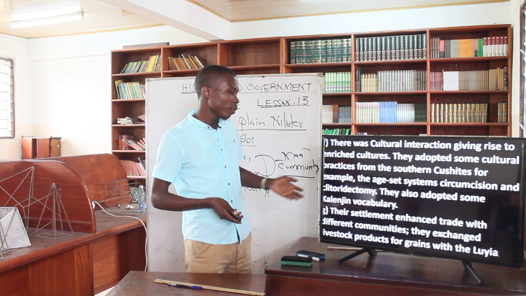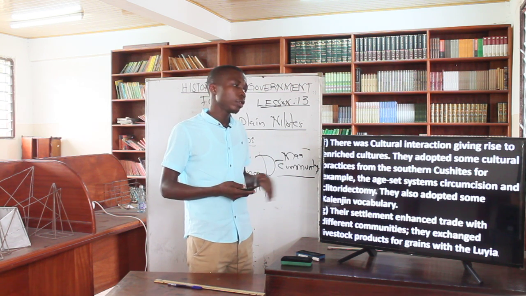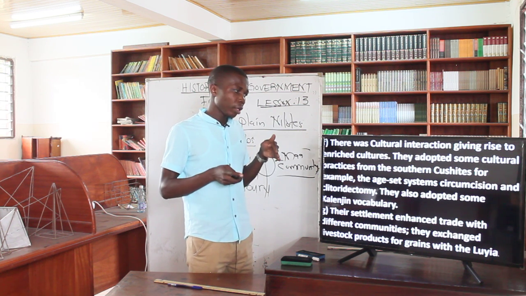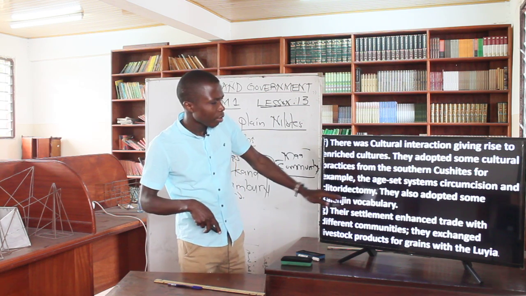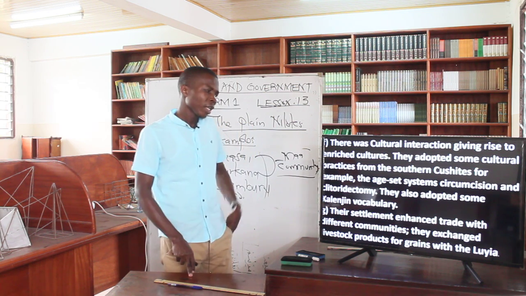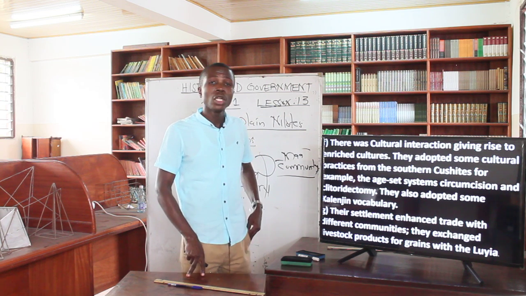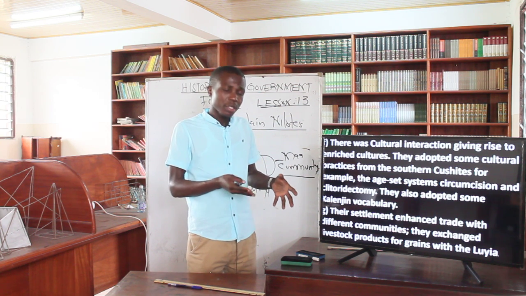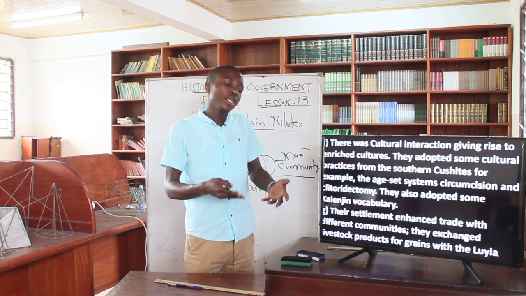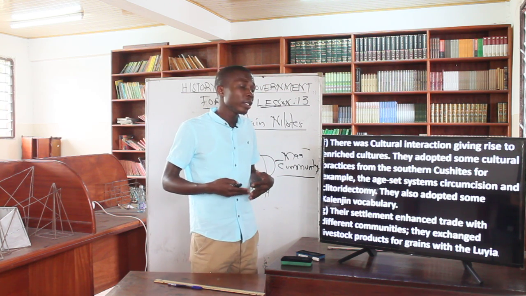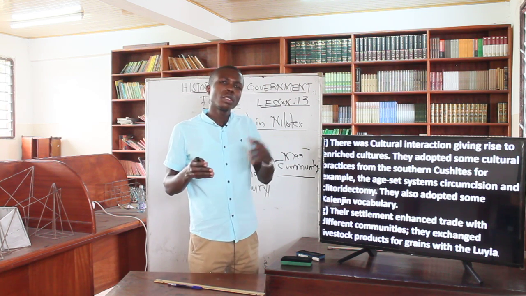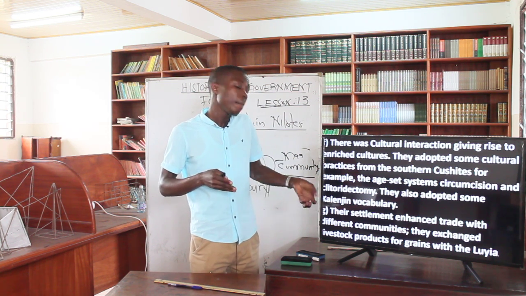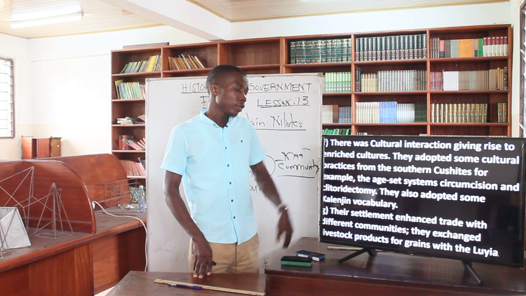They also adopted some of the Kalenjin vocabularies. So the Maasai also adopted some of the Kalenjin vocabularies. Then the last, which marks the last part of this first video, is that their settlement enhanced trade between the different communities. They exchanged livestock products for grains with the Luhya. The Luhya were good in farming or cultivating grain, which means that they were Bantu. The Maasai were always moving cattle from one place to another, which means they were pastoralists. So they exchanged their meat or livestock with the Luhya in exchange for grain, etc.